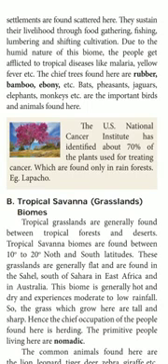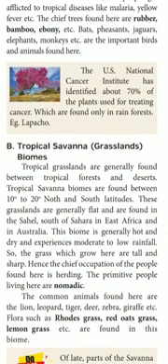The second one is the tropical savanna. Tropical savanna biomes means the grassland. Tropical grasslands are generally found between tropical forest and desert. They are found between the tropical forest and tropical desert. Tropical savanna biomes are found between 10 degrees to 20 degrees north and south latitude. These grasslands are generally flat. They are found in the Sahel south of Sahara, in East Africa, and in Australia. So where can you see this? In East Africa and in Australia, the tropical savanna biomes are found.